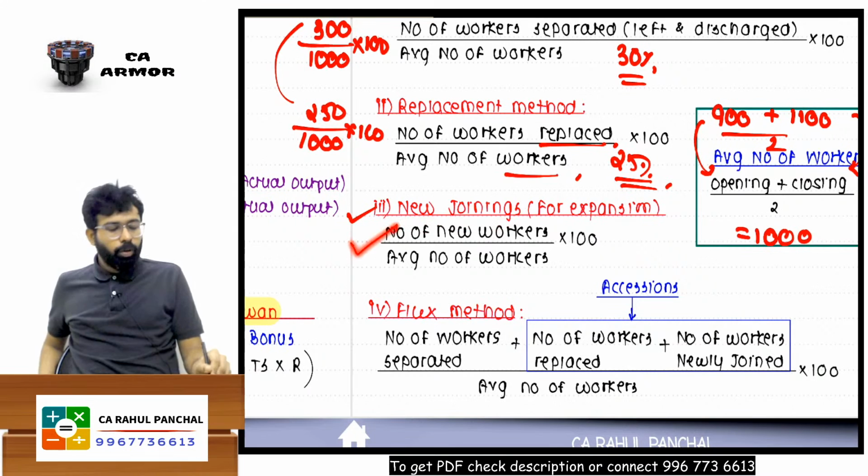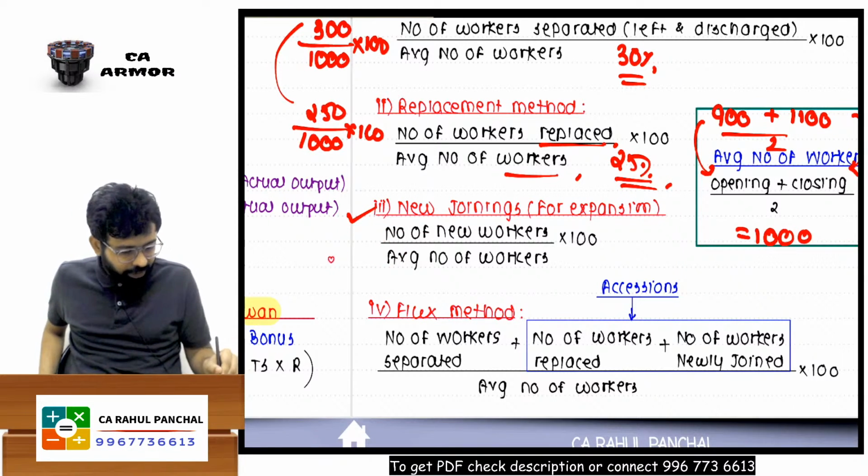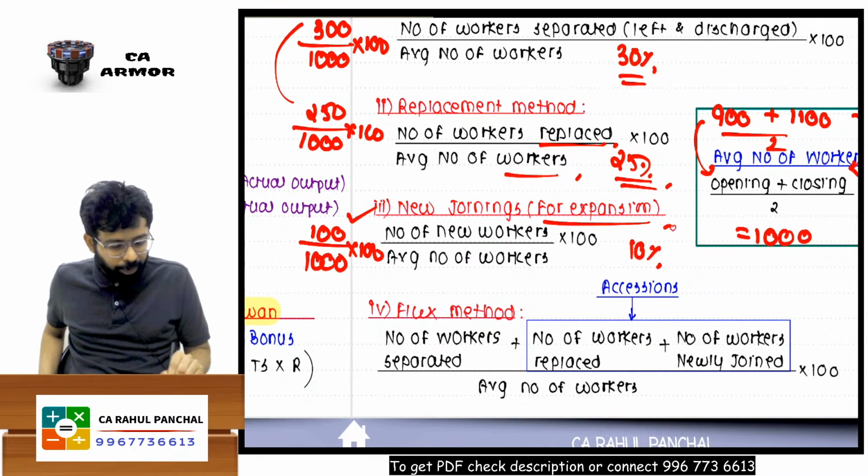Okay, that is new recruitments upon average into 100. Let us say that 100 employees have been hired for a new branch. So that is 10%, this is turnover for expansion.